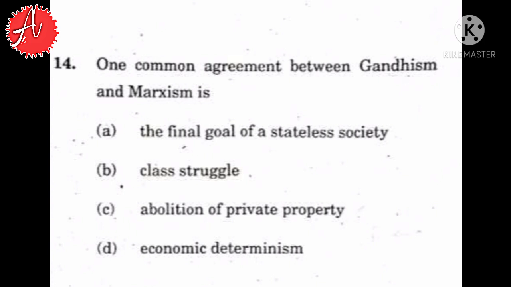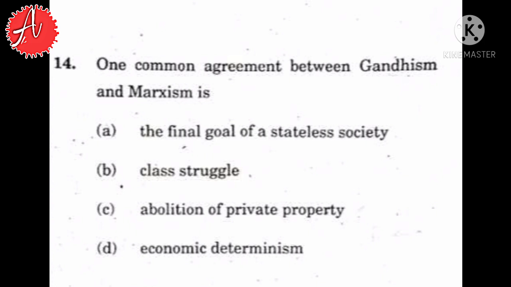If you see option A, as per Marxism, they talk about a classless society, and they further said that there is no need of any such state or repressive institution. In the case of Gandhism, they also talked about the ideal state in which there is no political power required in the state.